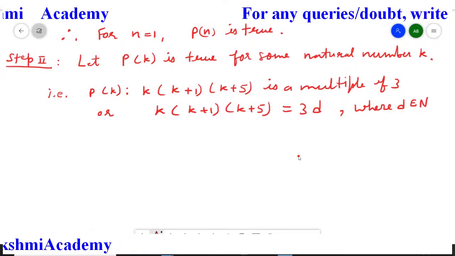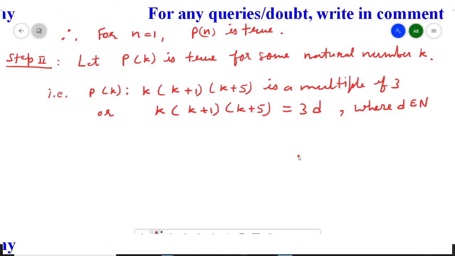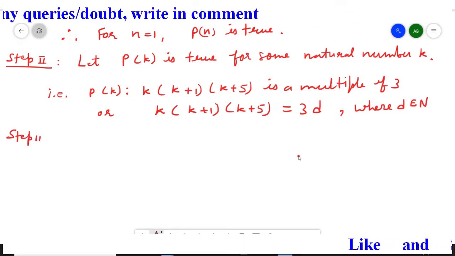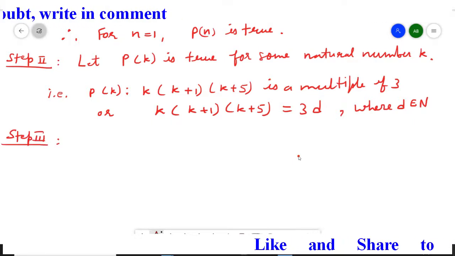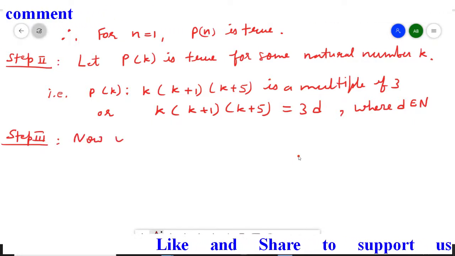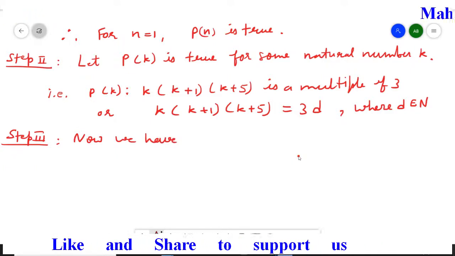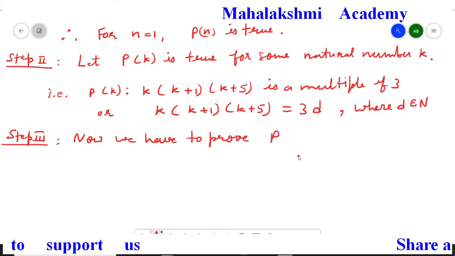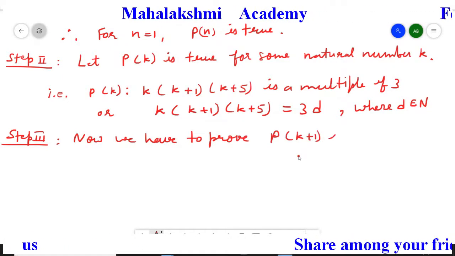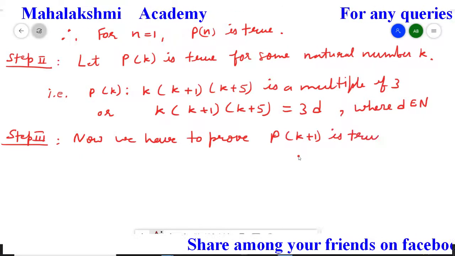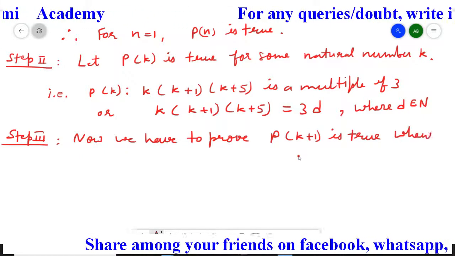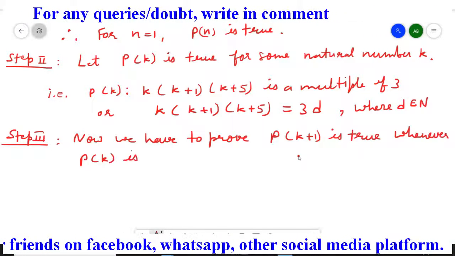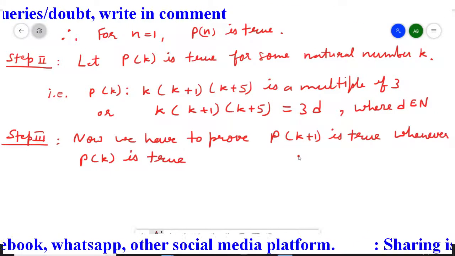In step third we have to prove that it is true for Pk+1. So we write: now we have to prove Pk+1 is true whenever Pk is true.